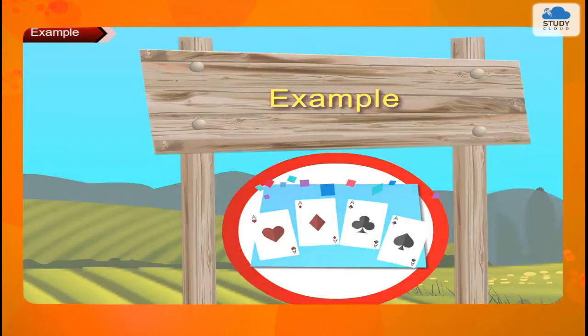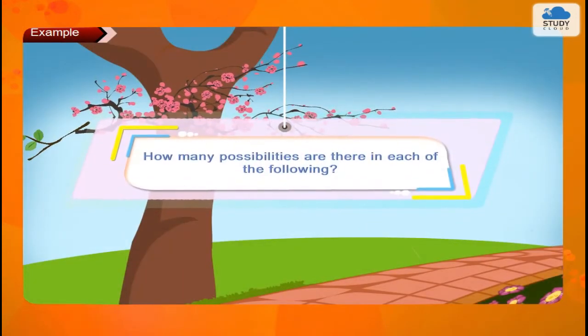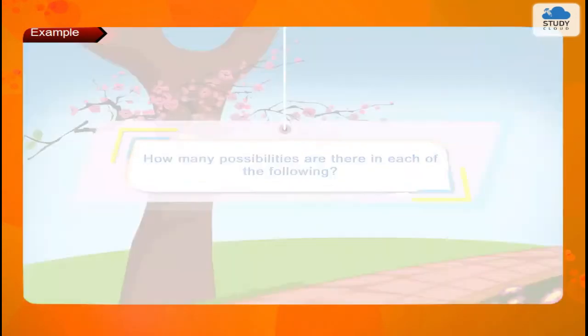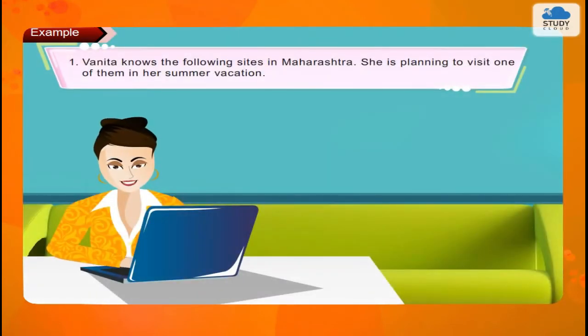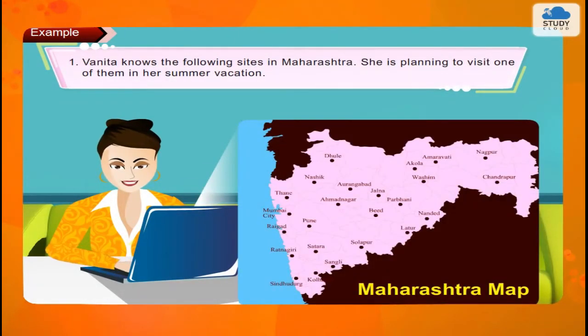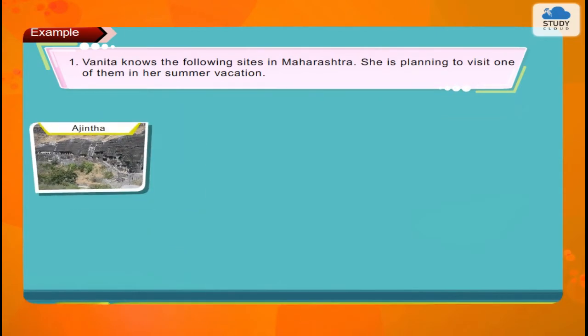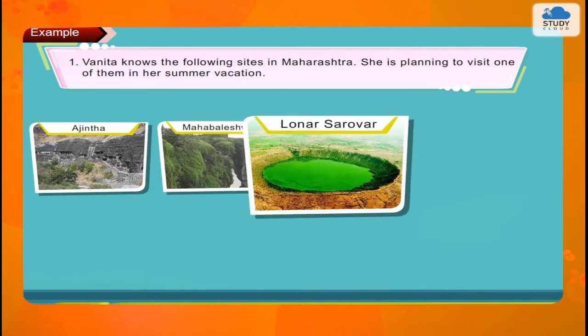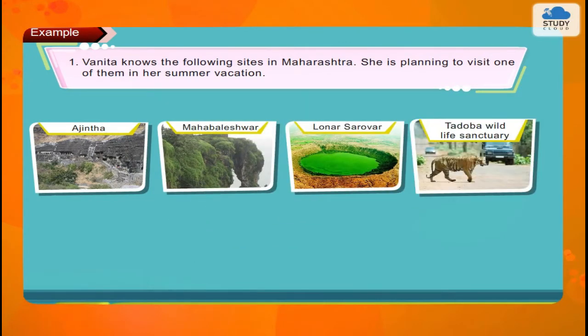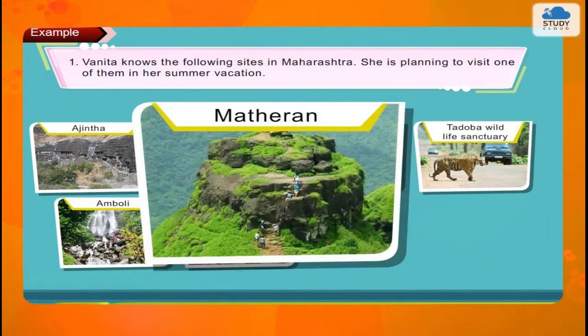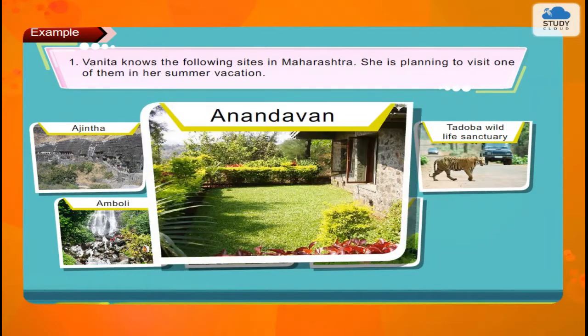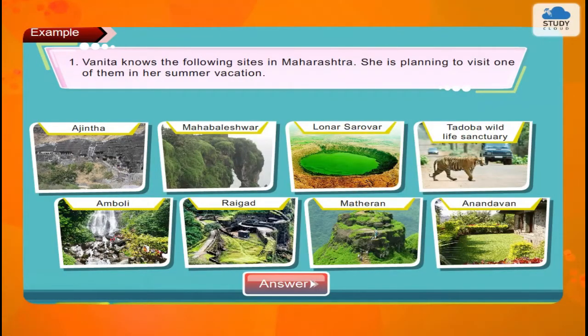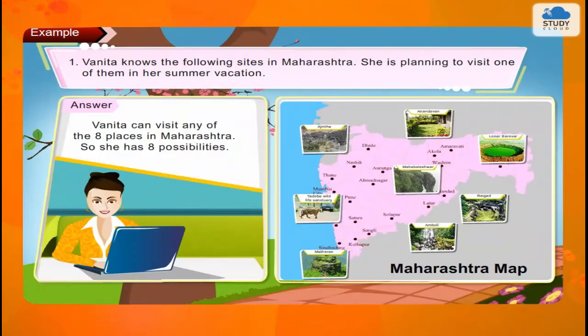Example: how many possibilities are there in each of the following? 1. Vanitha knows the following sites in Maharashtra. She's planning to visit one of them in her summer vacation. Ajanta, Mahabaleshwar, Lonar Sarovar, Tadoba Wildlife Sanctuary, Amboli, Raigad, Matheran, Anandvan. Answer: Vanitha can visit any of the 8 places in Maharashtra, so she has 8 possibilities.